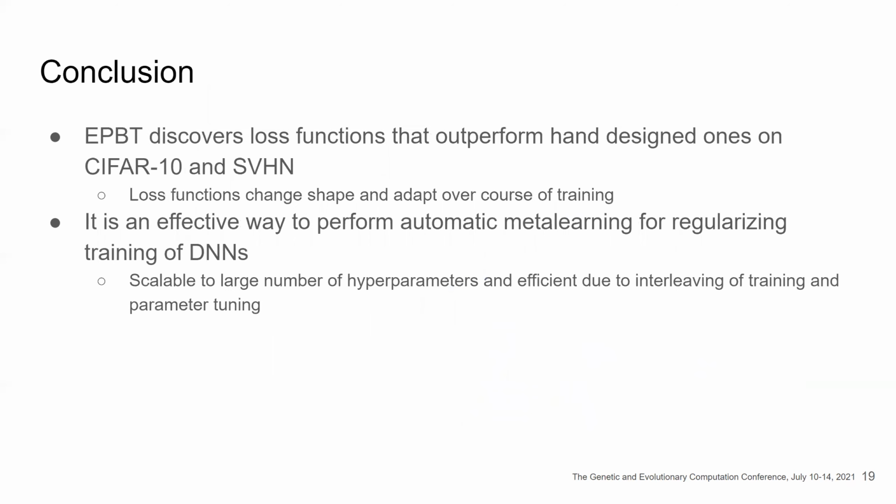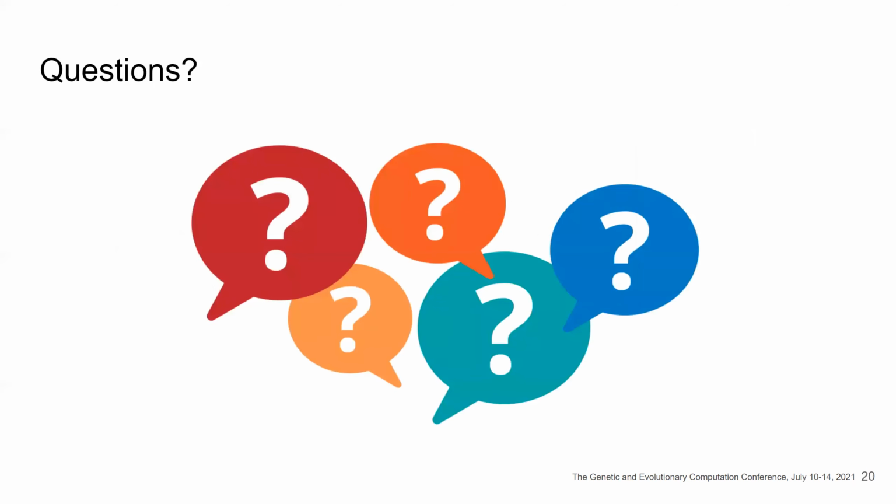In conclusion, EPBT discovers loss functions that outperform hand-designed ones on CIFAR-10 and SVHN. The loss functions discovered change shape and adapt over the course of training. Also, it's an effective way to perform automatic meta-learning for regularizing and training of deep networks. EPBT is scalable to a large number of hyperparameters and efficient due to the interweaving of training and hyperparameter tuning, thus allowing us to save computational costs and not fully train a network during each evaluation. That's all for the presentation.